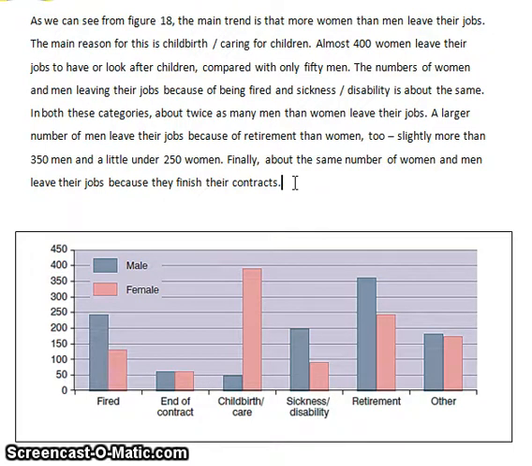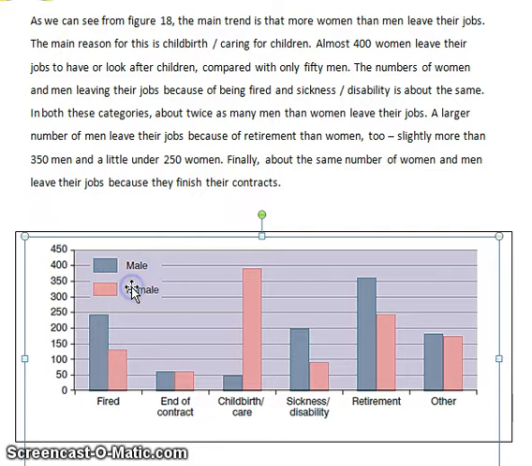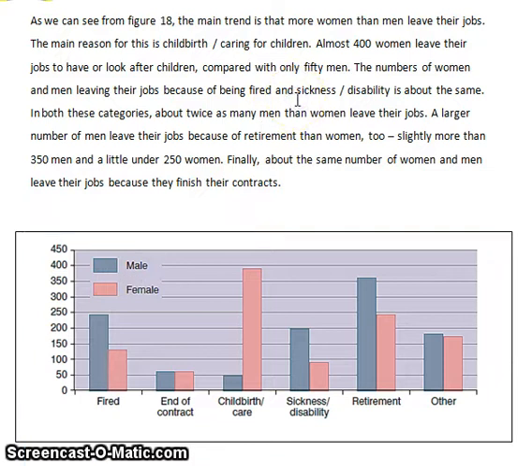I did say look for the main trend and write about the main trend. The main trend is men are blue, women are pink, and the main trend is that more women than men leave their jobs. And the reason for that you can see clearly in the middle of the graph here is because of childbirth, or childbirth and looking after children. So that's my first sentence.